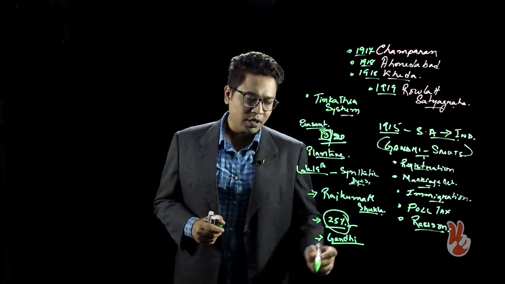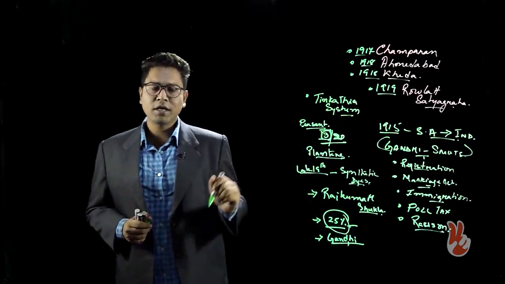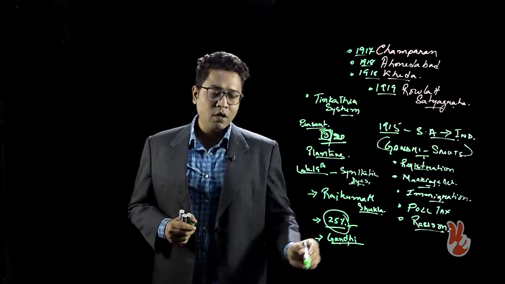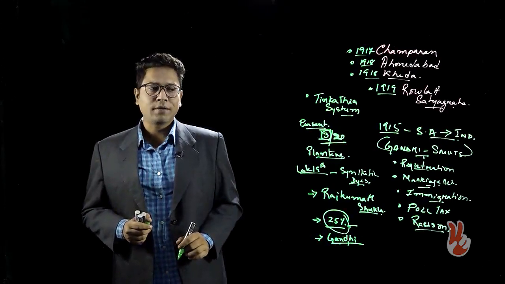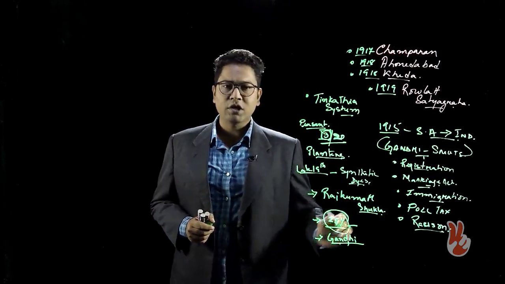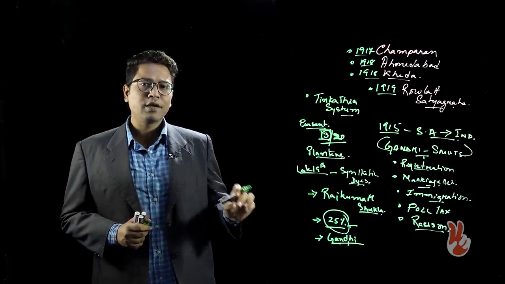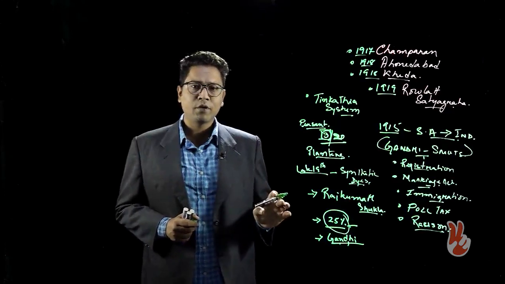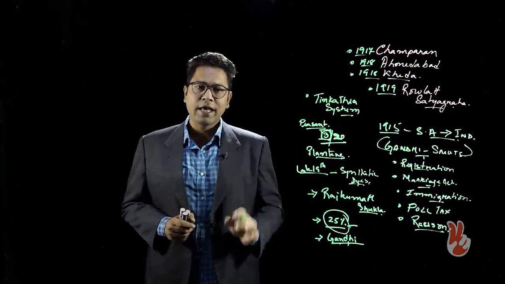25% was of course returned, and this was done after an inquiry was held into the Teen Kathiya system, and Gandhi himself chaired the inquiry committee. In Gandhi's venture into Champaran, there are some important names associated with Gandhi at that point of time, and we have to remember these names because they are important from an MCQ perspective.